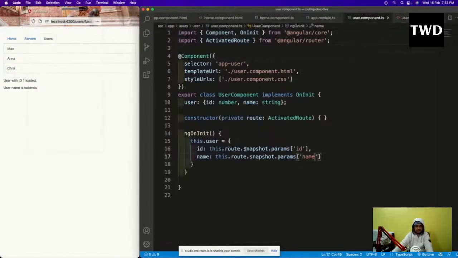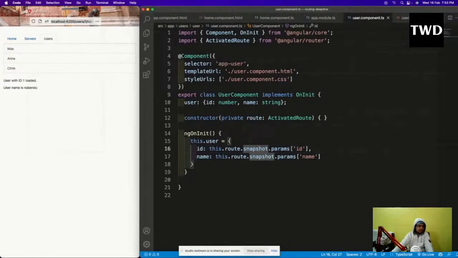This dot route dot snapshot dot params and id params. This is sort of a hard coding. If you do that snapshot dot params, then you can get hold of that thing which is there in the browser header. You will get that, and this thing happens. This wildcard thing is actually a very important thing. This is something which happens a lot in a lot of places.